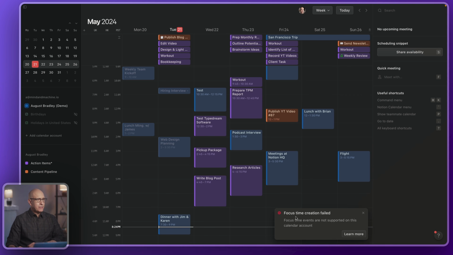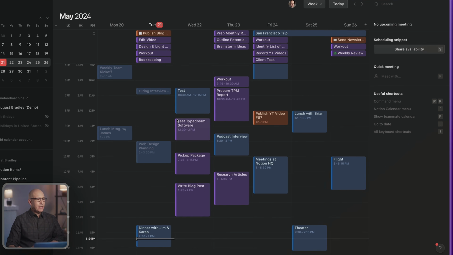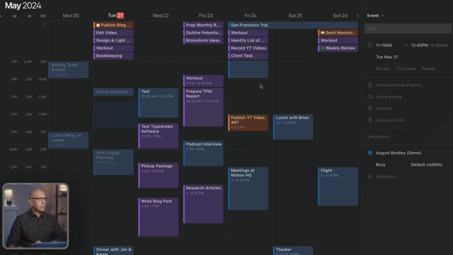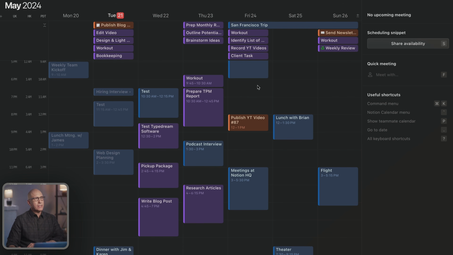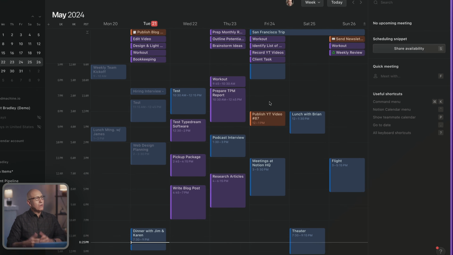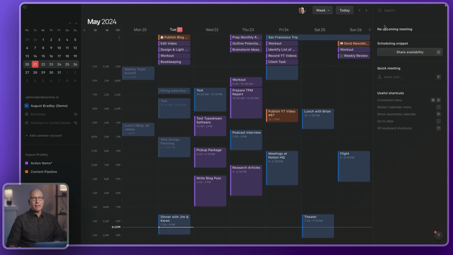Now I have found, as you see down here, it's not actually working. This was rolled out very recently. It won't actually schedule it. And my calendar is syncing and actual events will schedule. So my Google Calendar sync is working, but for some reason, the focus time isn't working. But I trust that bug's going to be fixed very quickly because they just rolled it out and promoted it. So hopefully that'll be fixed soon. But it's nice to have that feature where we can block off focus time for deep work.